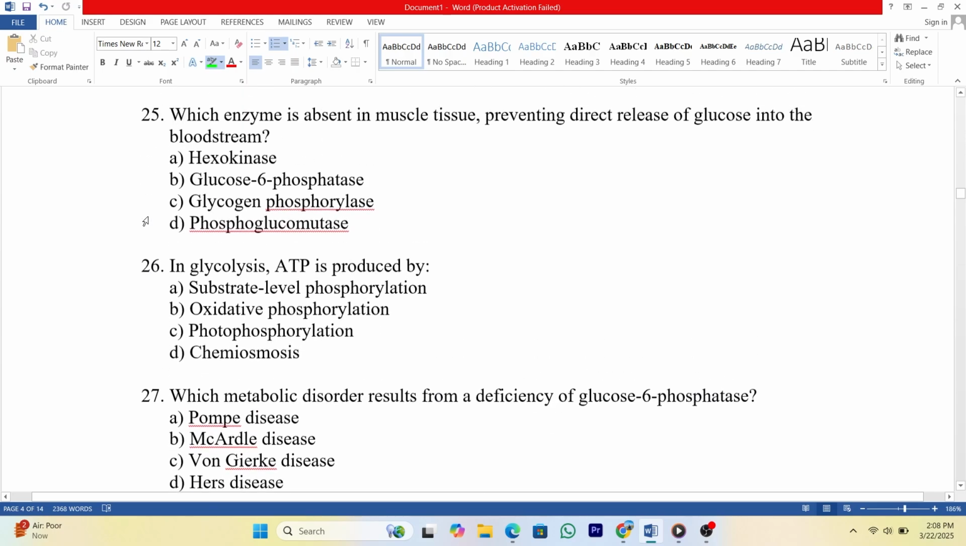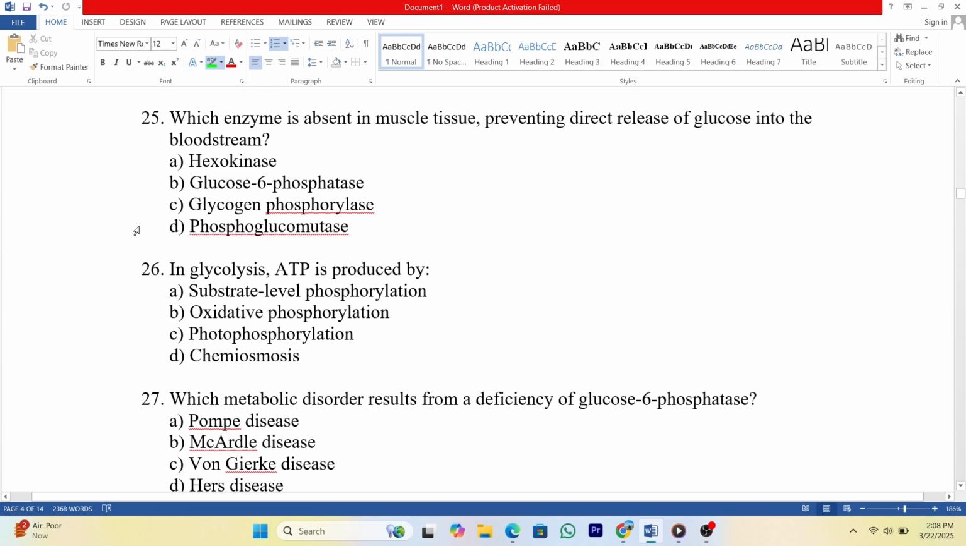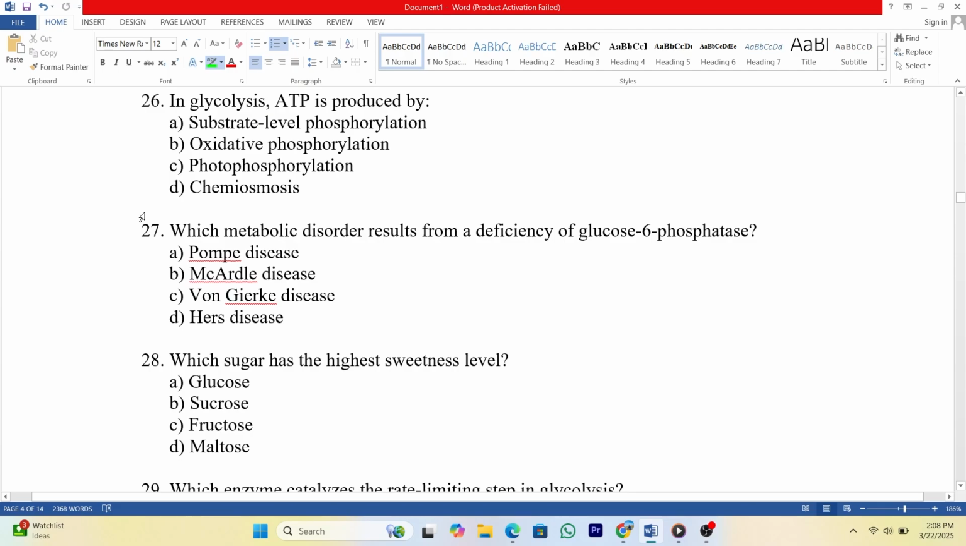25. Which enzyme is absent in muscle tissue, preventing direct release of glucose into the bloodstream? A. Hexokinase. B. Glucose 6-phosphatase. C. Glycogen phosphorylase. D. Phosphoglucomutase. Answer: B.